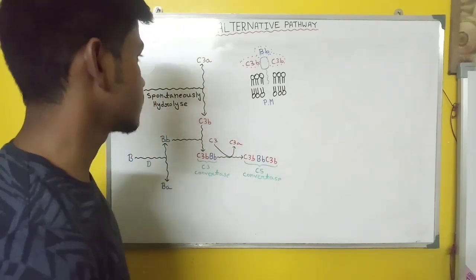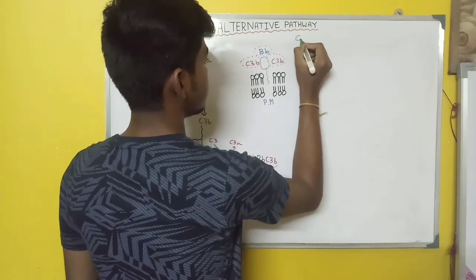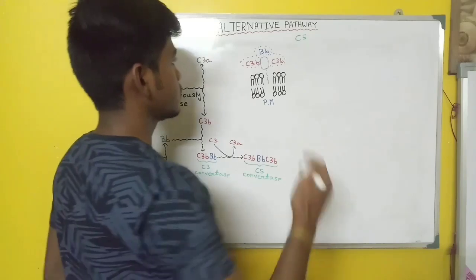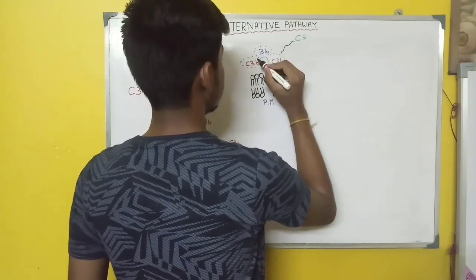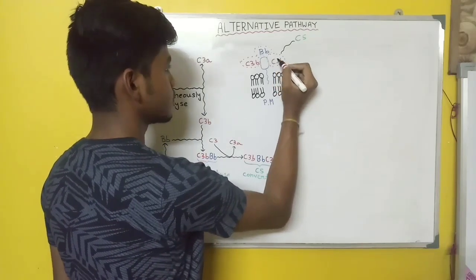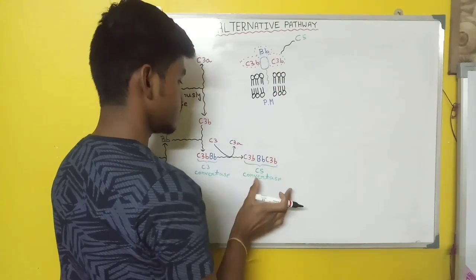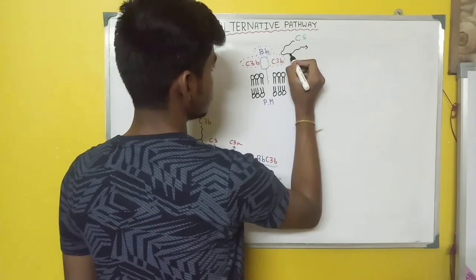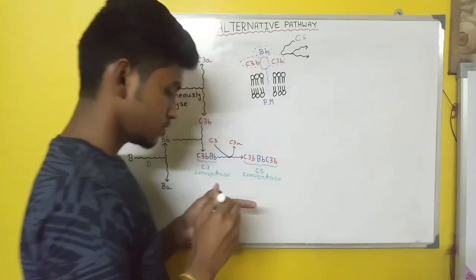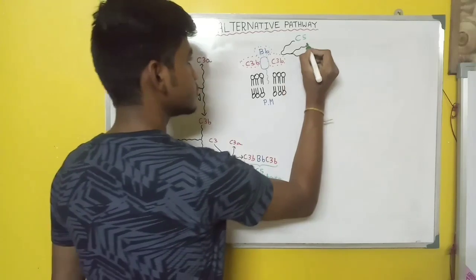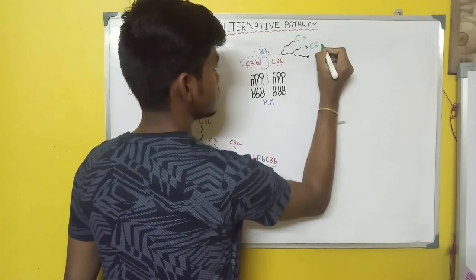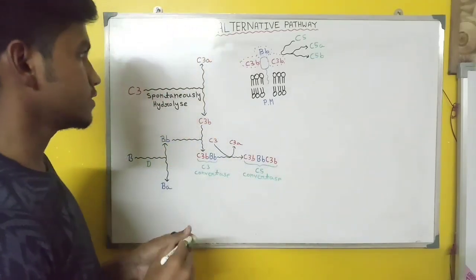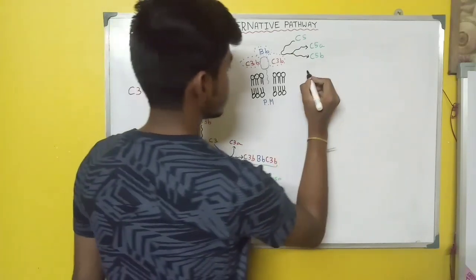The C5 will react with the C3b, capital B small b, and C3b, which is the C5 convertase, and it will divide into two parts. One part is C5a, another part is C5b.